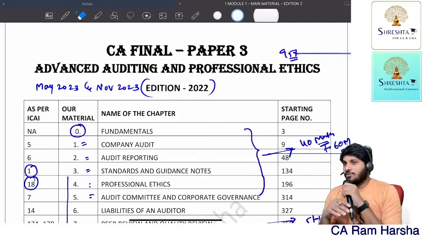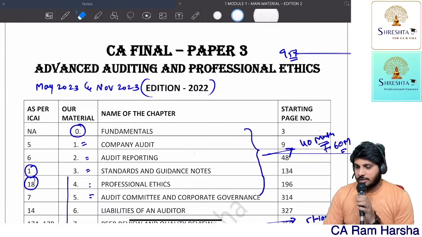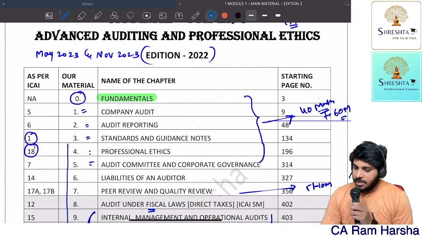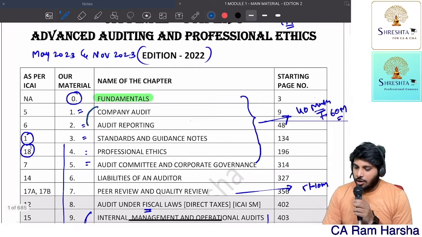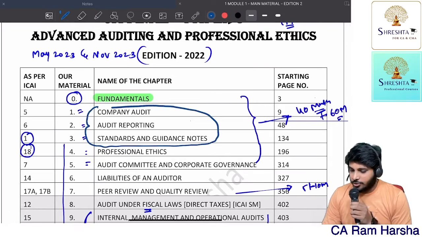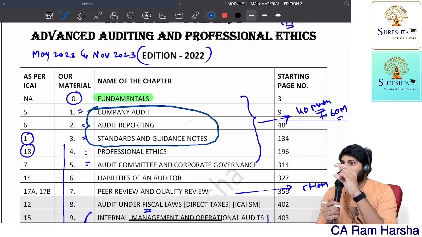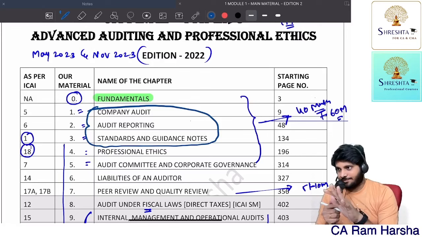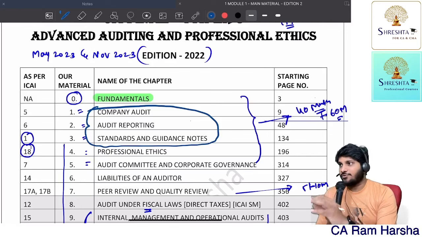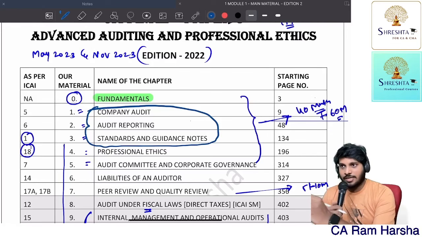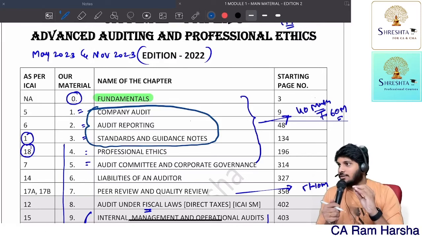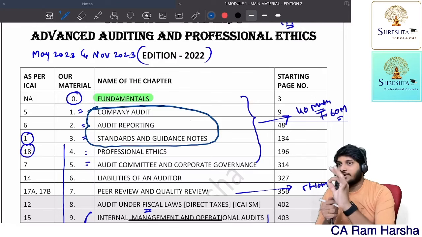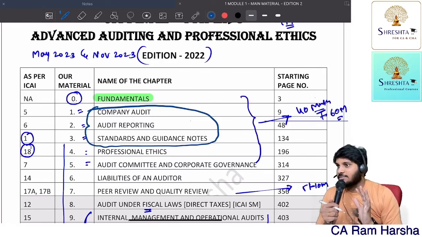Yes. So now we have completed the fundamentals chapter. The next chapter that we need to start is company audit. For me, the company audit, audit reporting and standards, all three together are treated as one segment. These three you have to be very perfect in order to score 35 to 40 marks. It may be in the form of MCQ or descriptive. All put together, from these three chapters you will be getting 35 to 40 minimum marks. Getting the point?